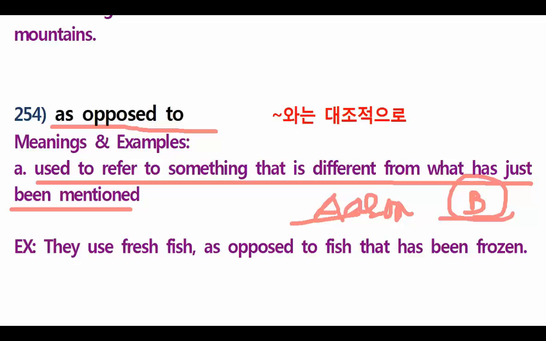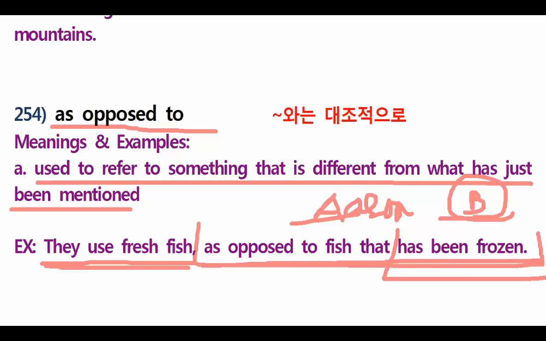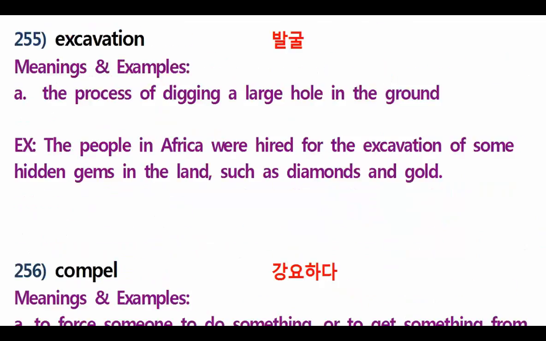They use fresh fish as opposed to fish that has been frozen. Understand? It means they use fresh fish because they mentioned, oh, we don't have fresh fish anymore. Let's just use frozen. But people said, no, we want fresh. But I'm sorry, we only have frozen. But in the end, they use fresh fish as opposed to fish that has been frozen. So they use fresh fish, different from what has just been mentioned. Understand? They mentioned frozen food or frozen fish, I mean.